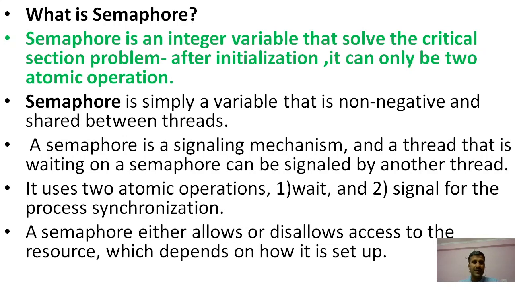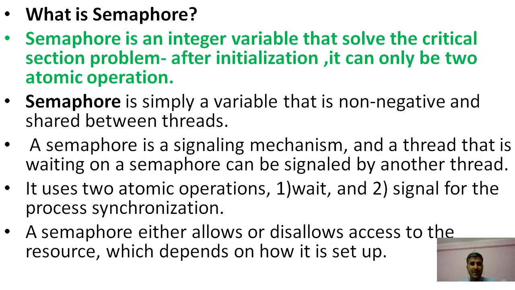Basically, semaphore is an integer variable that solves the critical section problem. After initialization, it can only be accessed through two atomic operations. So semaphore is nothing but basically an integer variable.